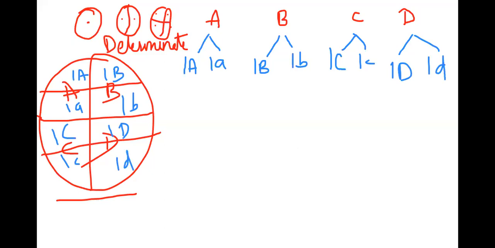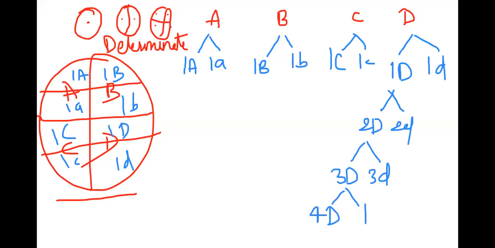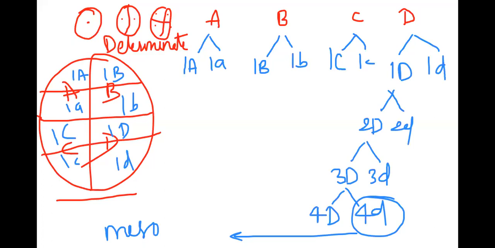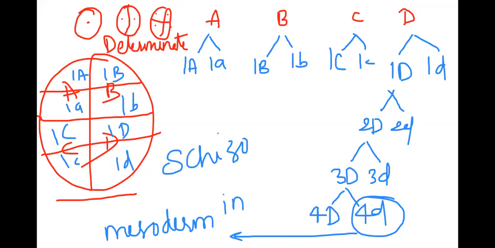Okay, this is the 8 cell stage. Then what about 16 cell stage? Let me show you. 2 capital D, 2 small d. 32 cell stage, 3 capital D, 3 small d. 64 cell stage, 4 capital D, 4 small d. Came to our destination. 4 small d is responsible for the formation of mesoderm in schizocoelomates. This is the story of 4D blastomere. Actually, these things are not necessary for us.